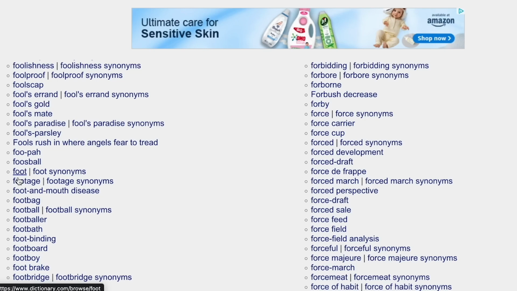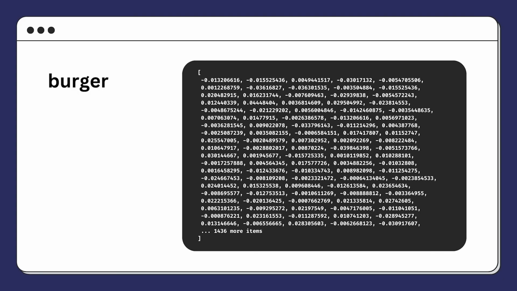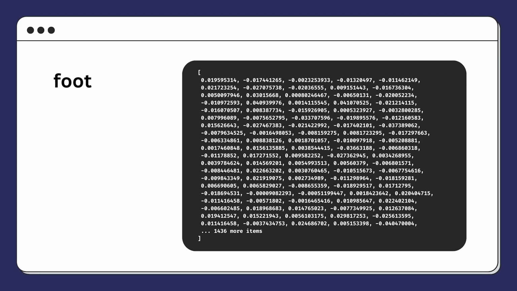We want to capture a word's semantic meaning, so the meaning behind the word. Text embeddings do essentially that, thanks to the data captured in this super long array. Now, I can find words that are similar to food in a large corpus of text by comparing text embedding to text embedding and returning the most similar ones. So words such as burger instead of foot will be more similar.